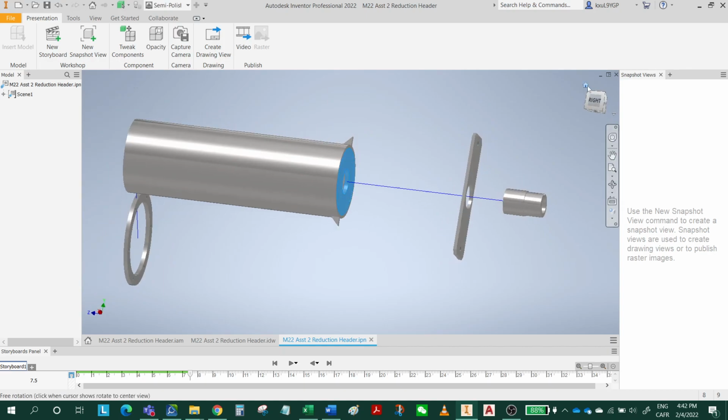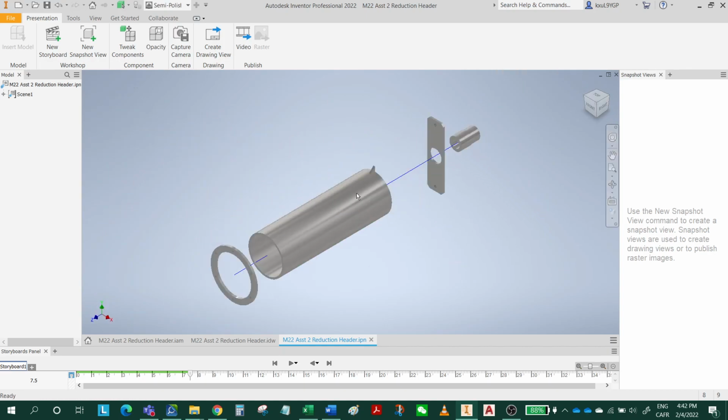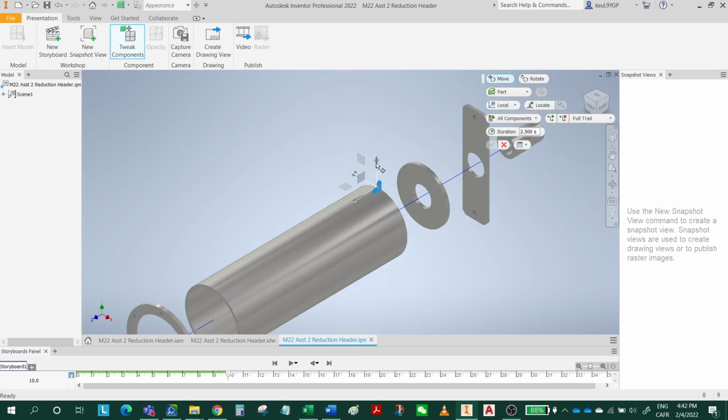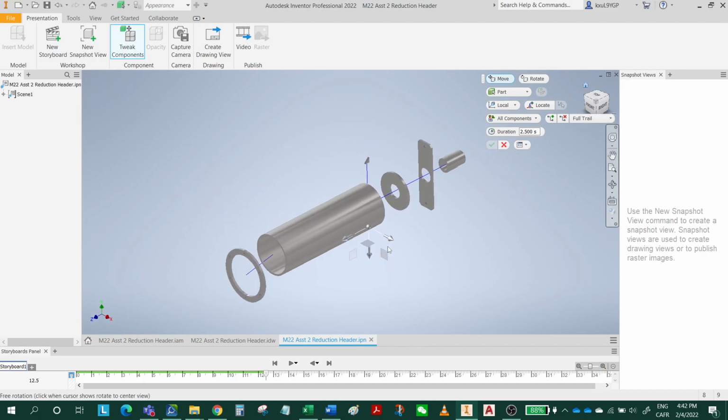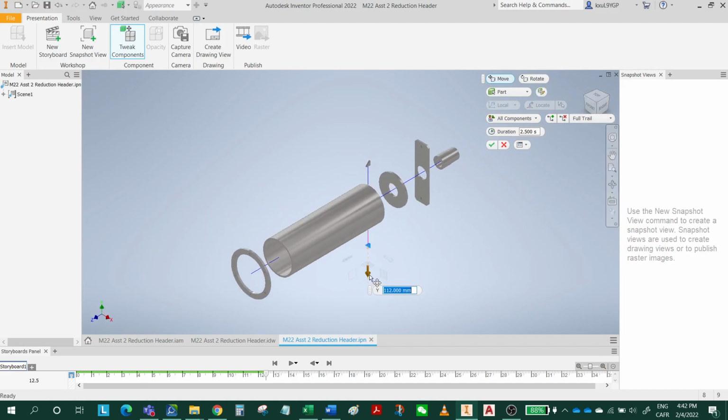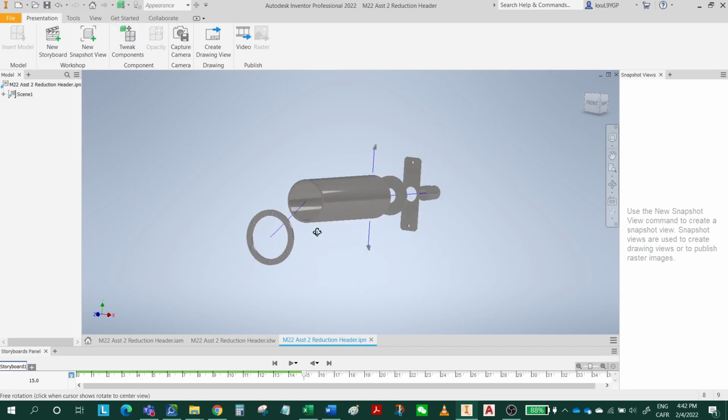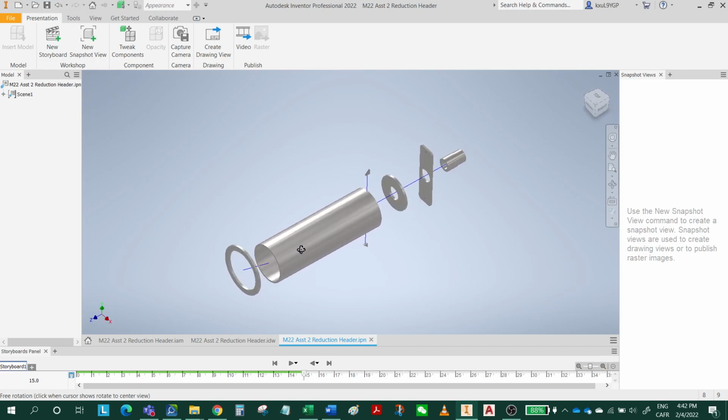Select this file. Go to the tweak and hold this to move this. And next, I'm gonna select this file and make this upwards. Hold Shift and rotate. Select this file. Go back to isometric view again and hold this direction. Make this tweak. And yeah, click Finish. Save. All right. Now let's fix this one. You see, if you go to this direction, you're gonna see this is in the wrong direction.